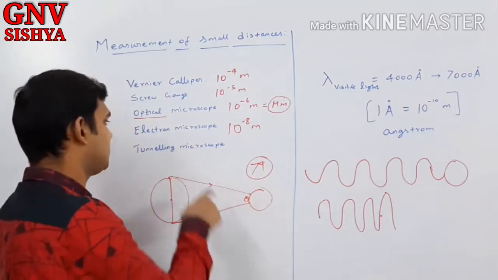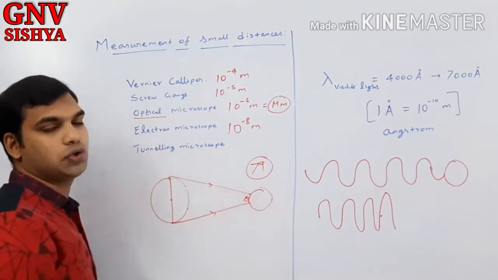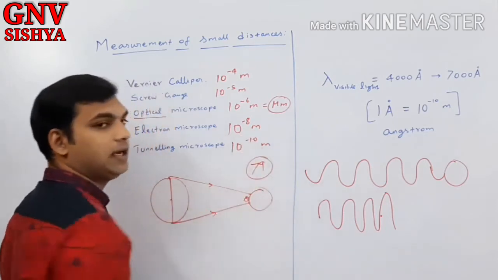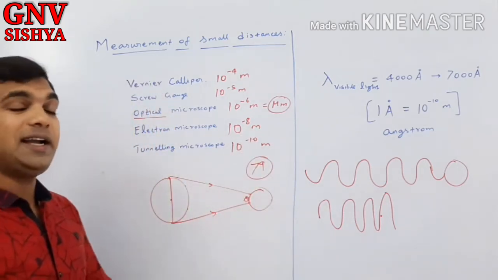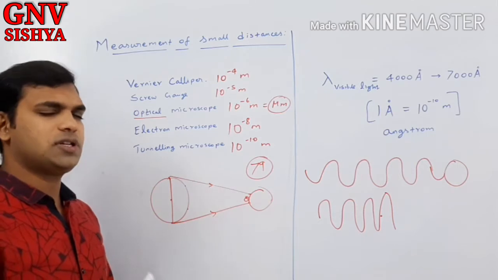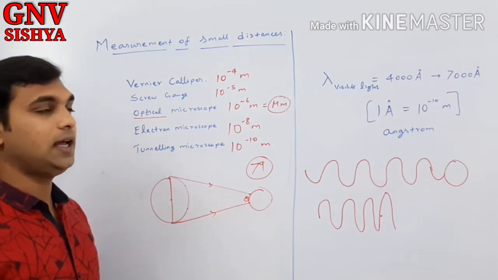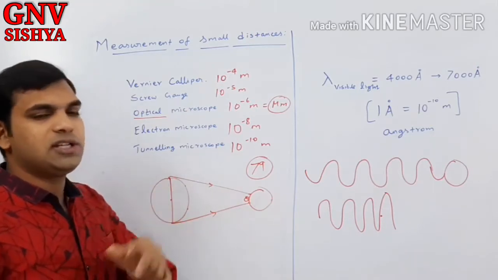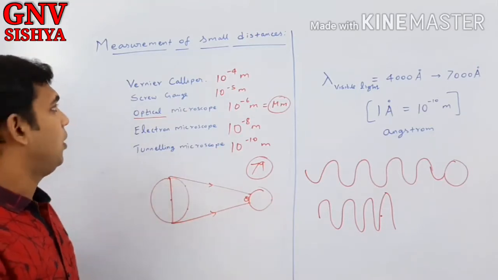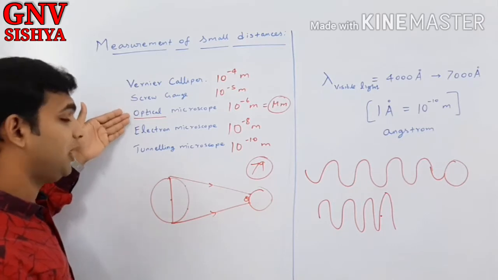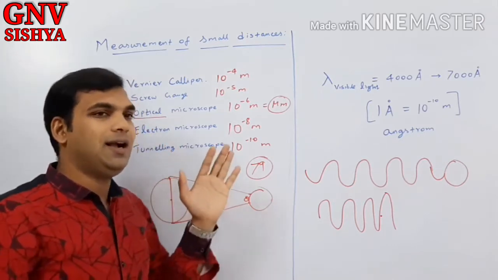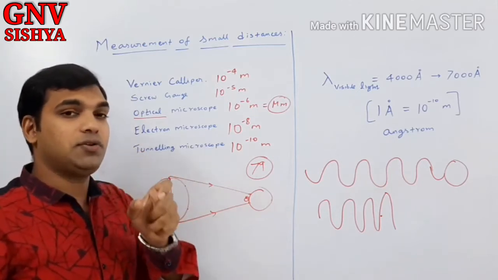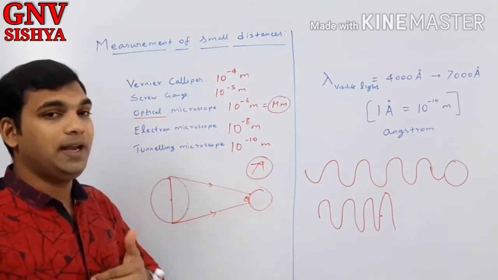And recently there is another microscope called the tunneling microscope, which can easily measure up to 10 power minus 10 meter. That is, it can be used to view atoms and molecules themselves. Still, they are improving in all these fields, correct? So these are the instruments you can use for viewing very small distances and measuring them: vernier caliper, screw gauge, optical microscope, electron microscope and tunneling microscope. Today we can even see the size of a molecule using a tunneling microscope and measure it.